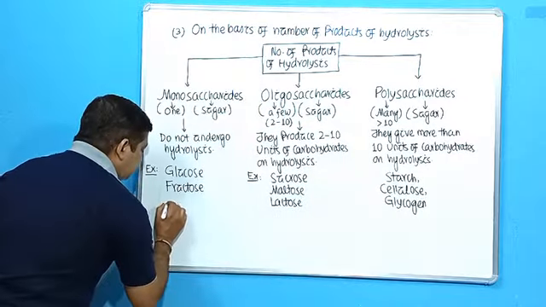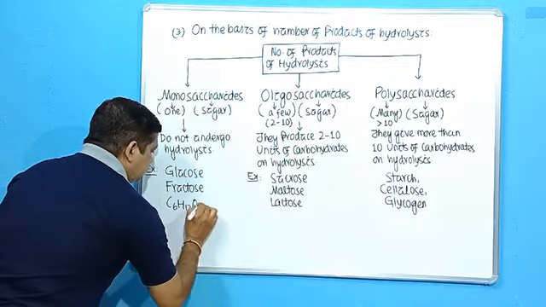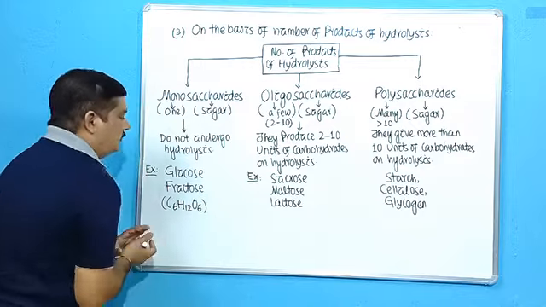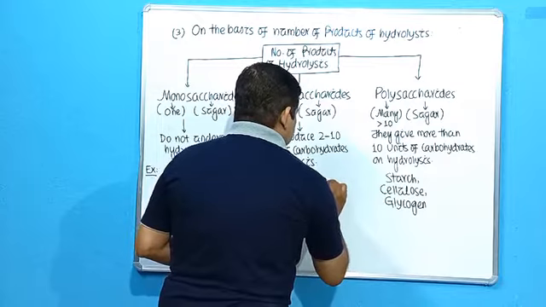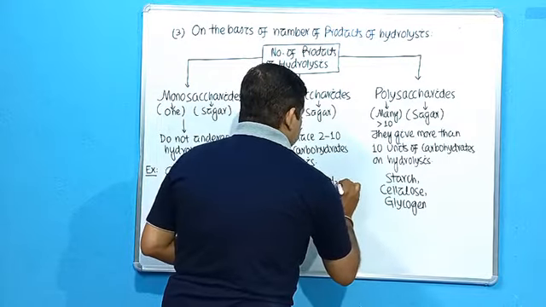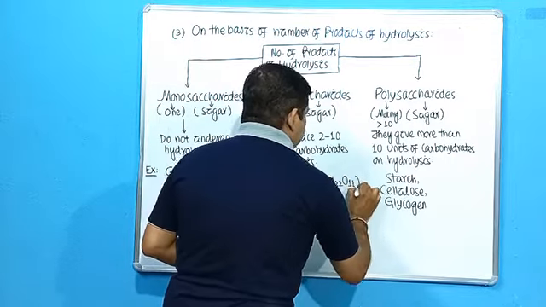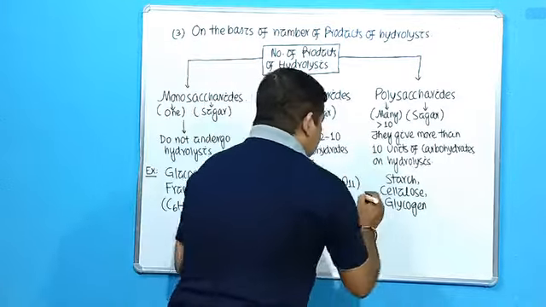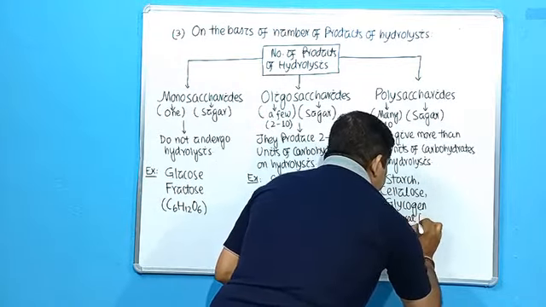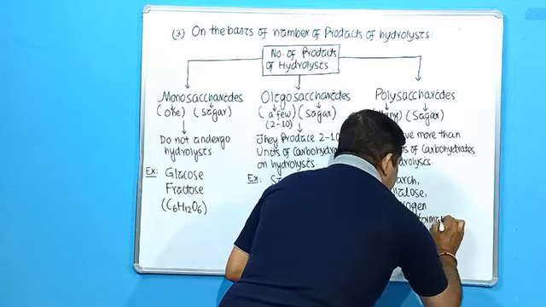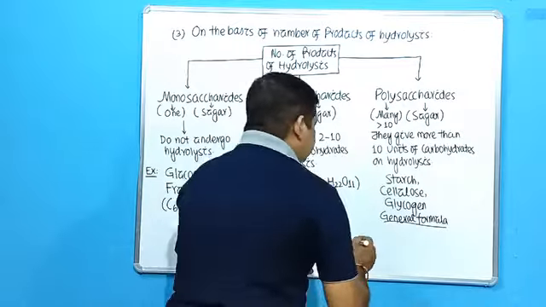Glucose, fructose, you know the formula is C6H12O6. This is their formula. Glucose and fructose, sucrose, maltose, lactose, C12H22O11. This is the formula. Then the general formula of polysaccharides.